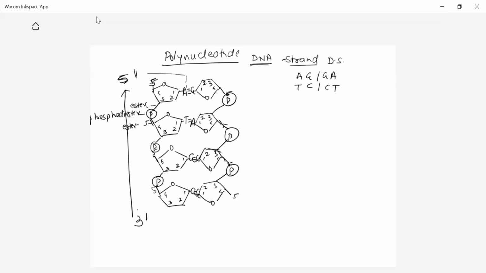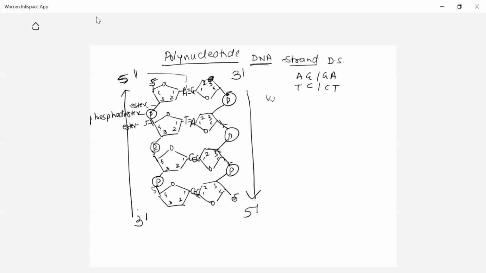On the opposite strand, it is opposite: here there is the 3' end, and this one is the 5' end. So 3' to 5'. That is called anti-parallel nature. DNA is always anti-parallel. In case of RNA, RNA is usually single-stranded. Double strands are absent in RNA, so it is always single-stranded.